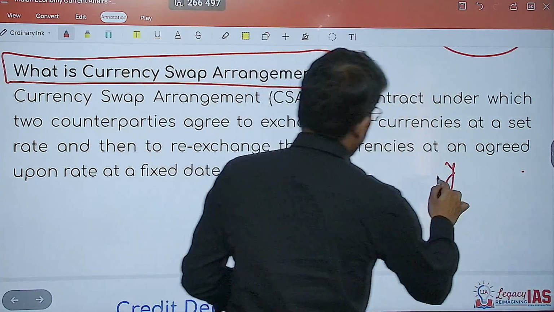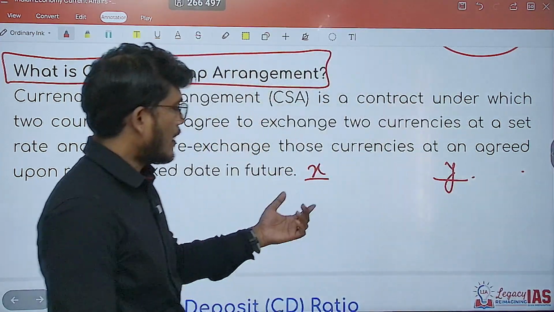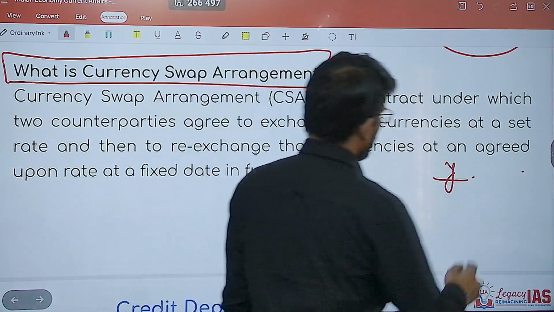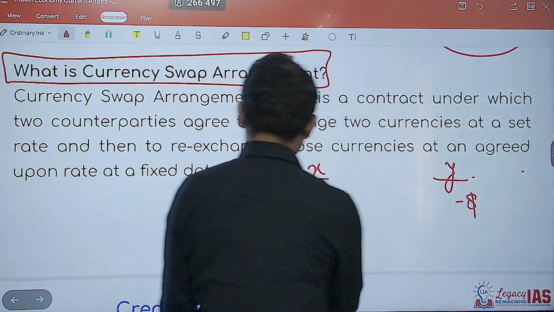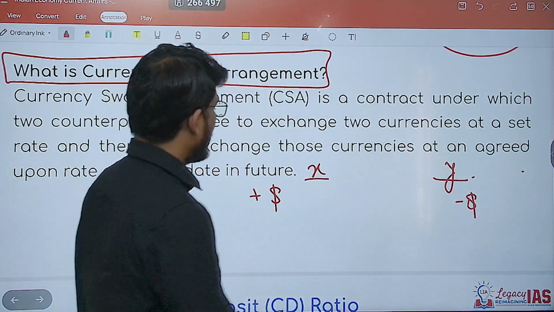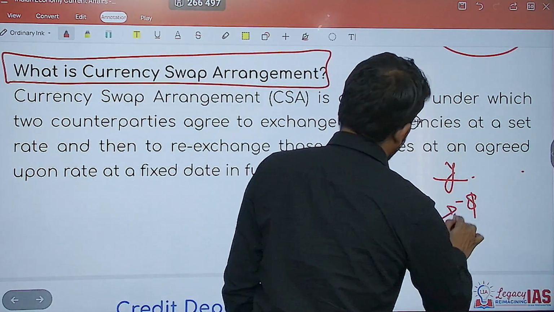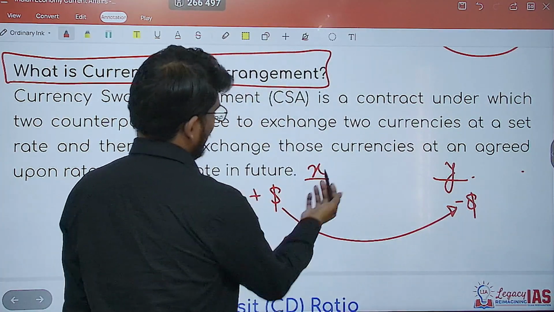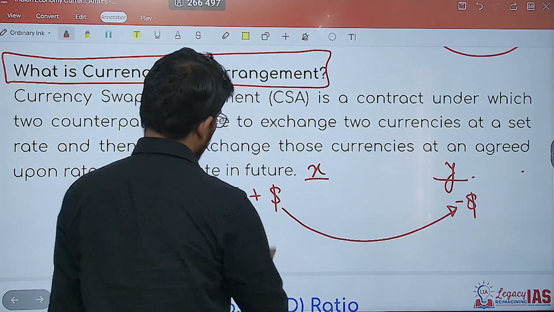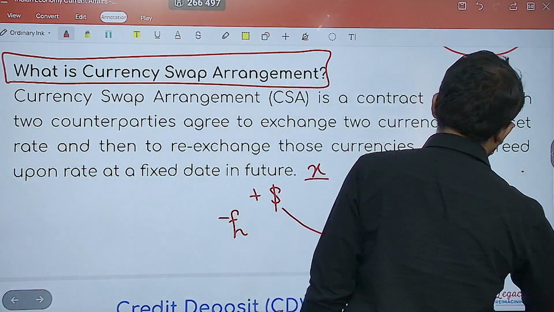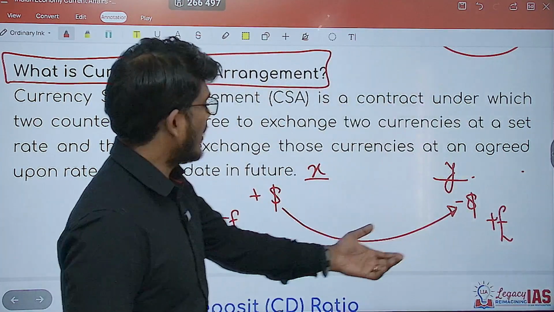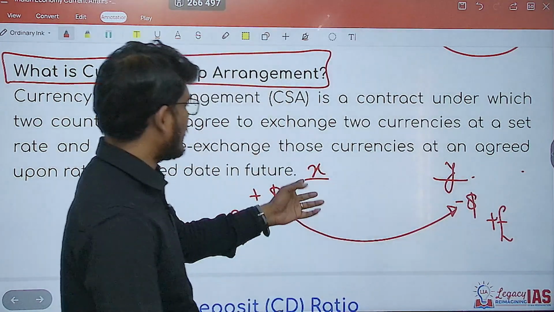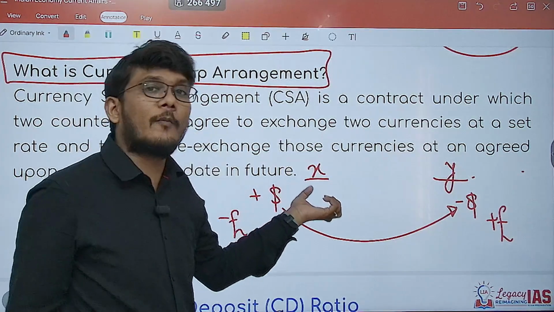So what happens is, country X has a huge amount of dollars. This country requires dollars, right? So this country will say, I will give you a huge amount of dollars, and you give me pounds, because this country requires pounds and the other has a huge amount of pounds. Let's say this is a European country and this is a non-European country having a huge amount of dollars.